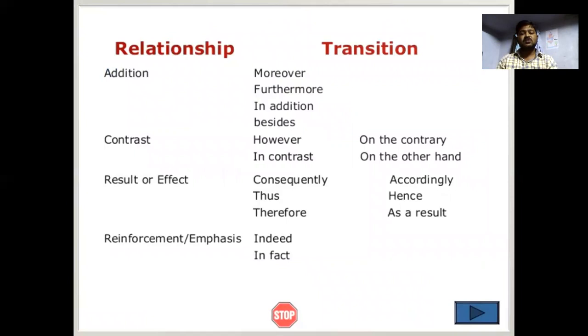So look at the transitions and their relationships. Addition: moreover, furthermore, in addition, besides. We can use transitions like these, or subordinating conjunctions, to make complex sentences. For contrast, you can use however, in contrast, on the contrary, on the other hand. For results or effects: consequently, thus, therefore, accordingly, hence, as a result. For emphasis or reinforcement: indeed, in fact.